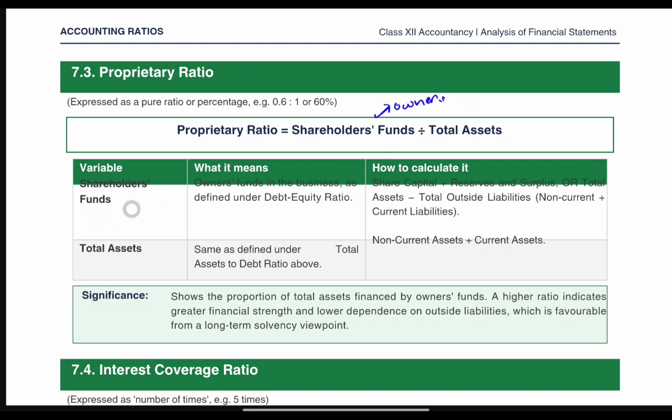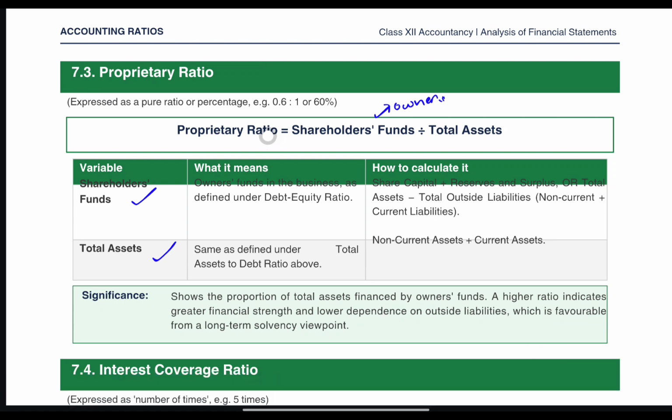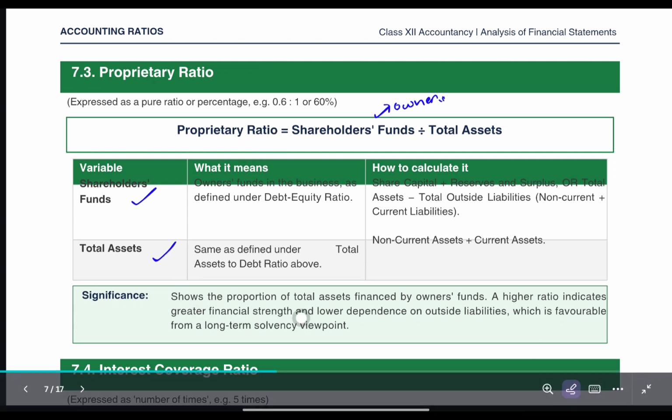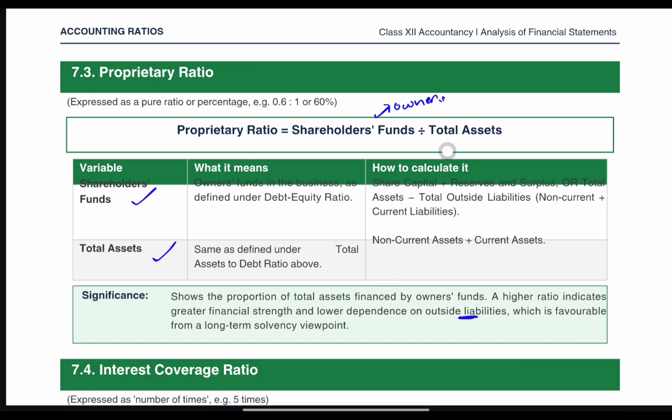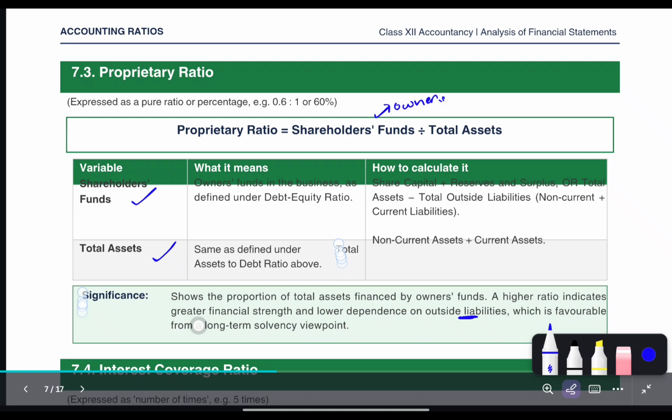We know total assets, we will divide and get our proprietary ratio. A higher ratio indicates greater financial strength and lower dependence on outside liabilities. The firm depends on its owners, which is favorable for long term solvency.